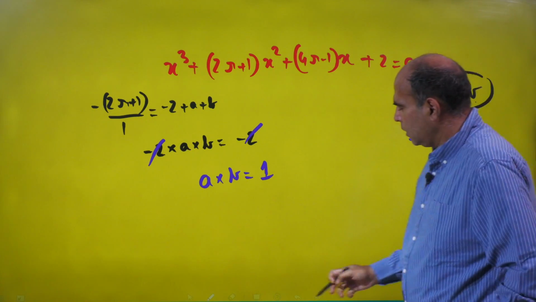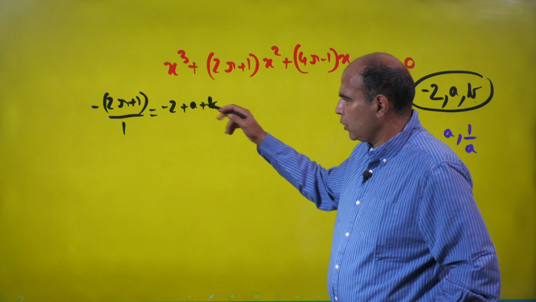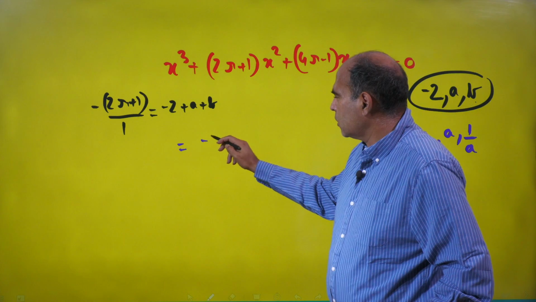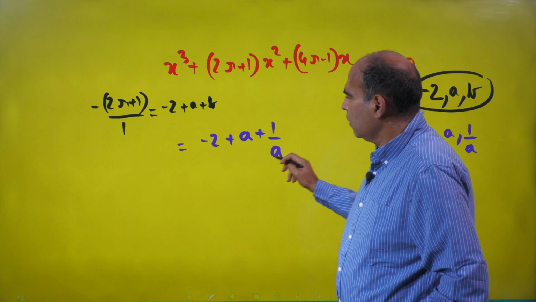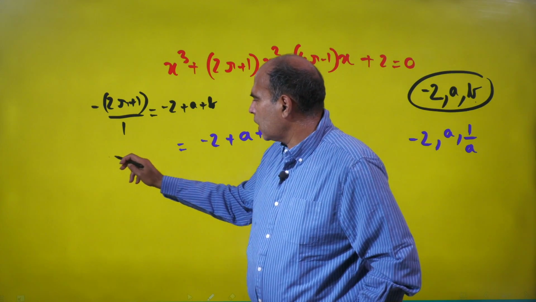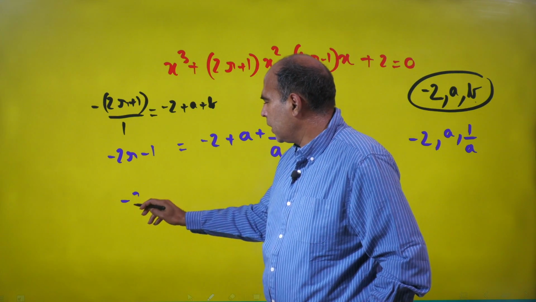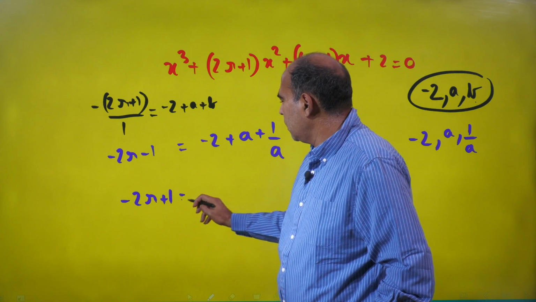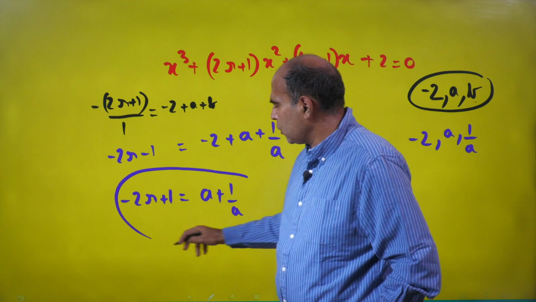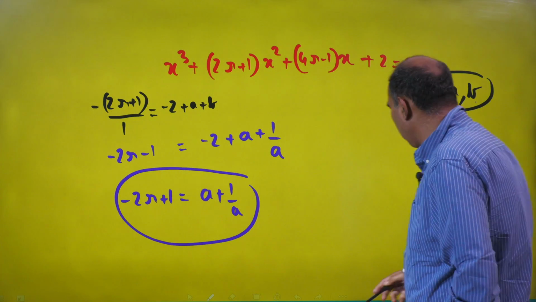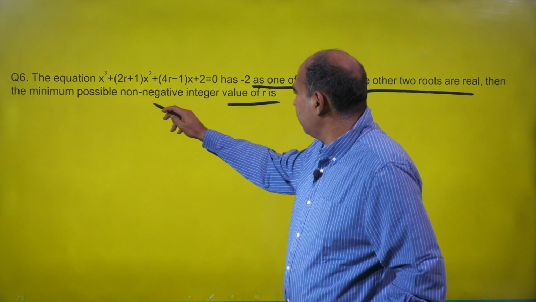So with that reaction, if I come back to the first equation we wrote, what we get is minus 2 plus A plus 1 by A is equal to minus (2r plus 1). If I take the minus 2 to that side, I get minus 2r plus 1 is equal to A plus 1 by A. And the question is asking the smallest non-negative integer value of r, right? The minimum possible non-negative integer value of r.